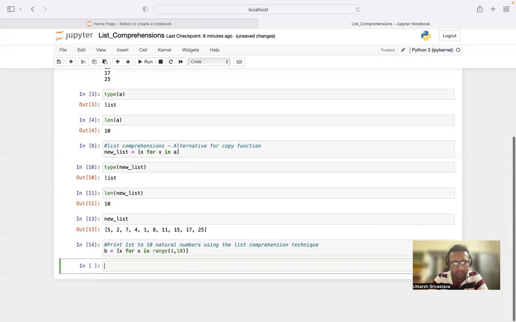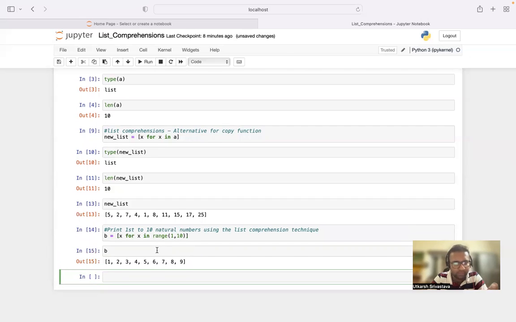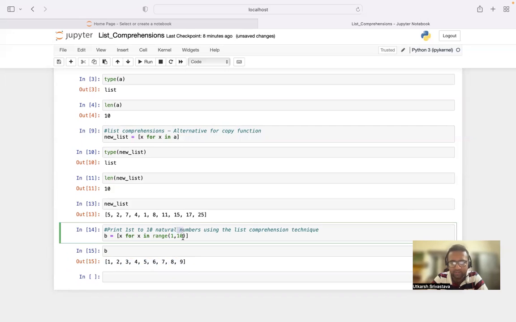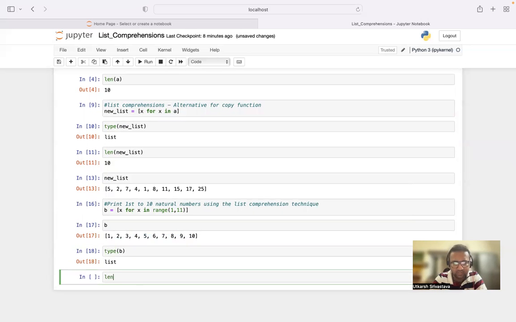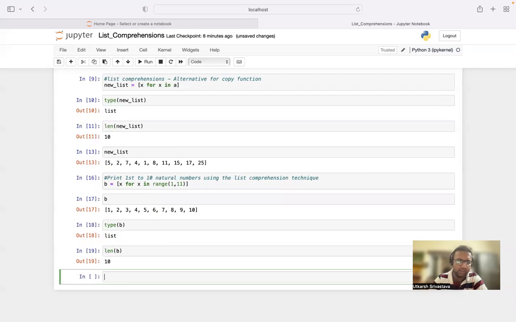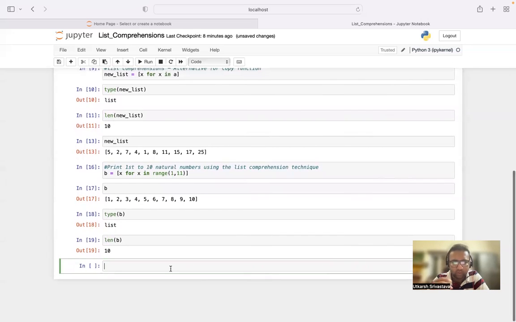Now let me print B. So as I said, it will skip 10. Whatever is on the right side of the comma, it skips. So what I'll write is 11 over here. Now I'll run it. As you can see, it has taken the first 10 natural numbers inside a list. Check B, just showing it as a list. Want to check the length, 10. So this is how we basically print the first 10 natural numbers using list comprehension.